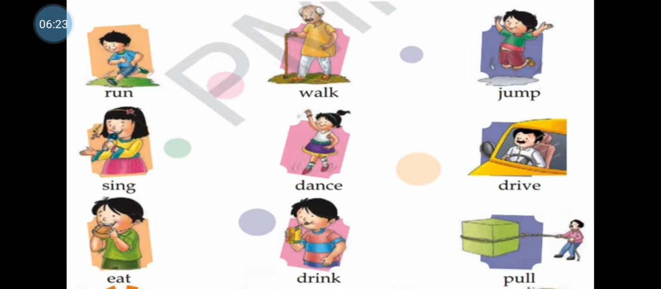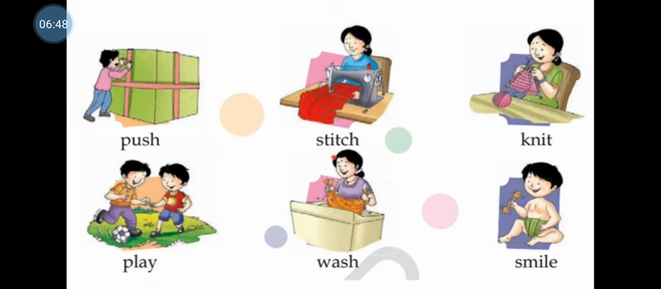Let's take a look at some more examples or some more doing words. In this picture, what is the boy doing? He is running. Here the picture shows an old man walking. The boy is jumping and so on. Then you have sing, dance, drive, eat, drink, pull, push, stitch, knit, play, wash and smile are all action words or verbs.